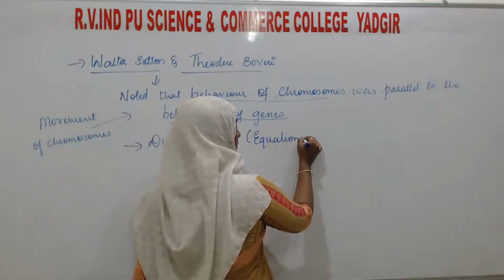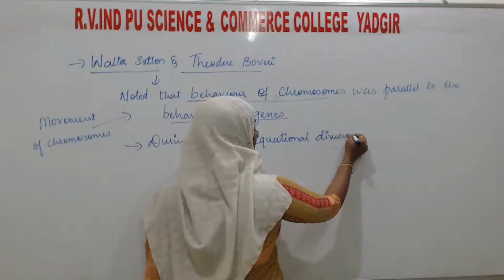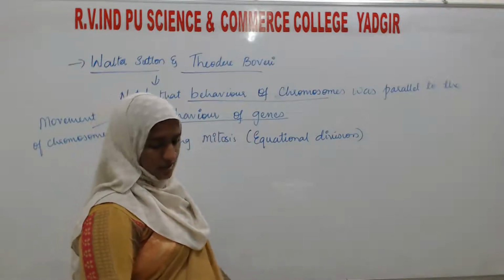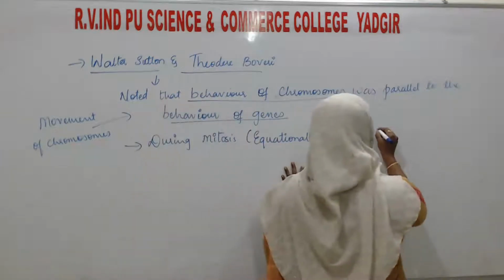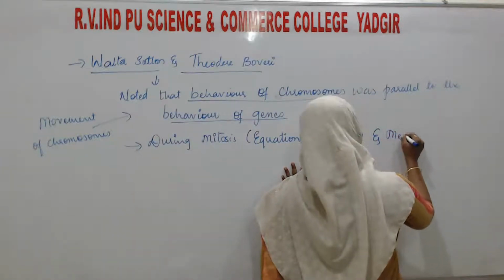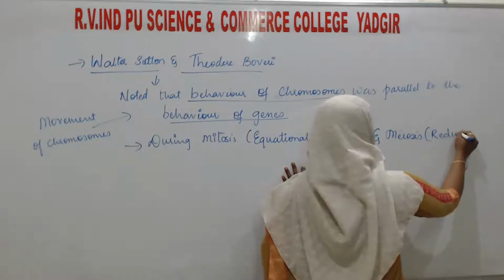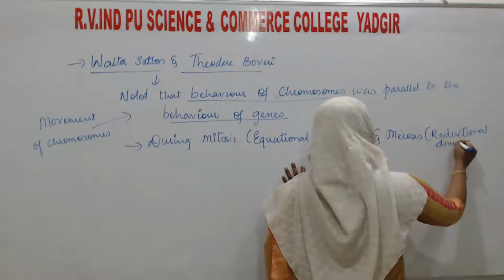And one more division is meiosis, which, as I just told you, is also known as the reductional division.